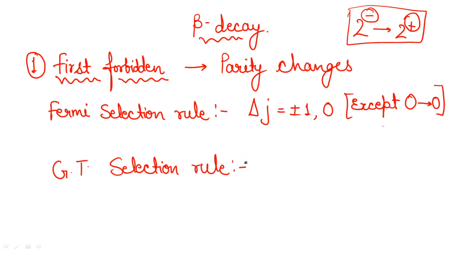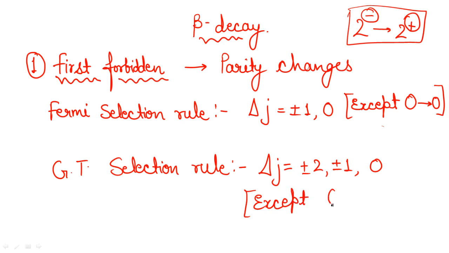Now, if I talk about the Gamow-Teller selection rule, in this case the selection rule is delta J equal to plus minus 2, plus minus 1 and 0. And in this case, you don't need to consider the 0 to 0 transition, half to half transition, and 0 to 1 or 1 to 0 even; both are not included here. Done.